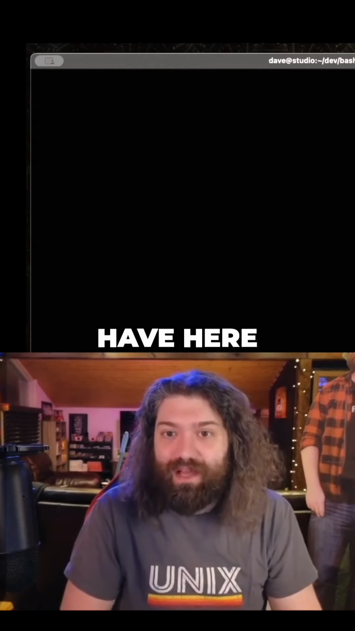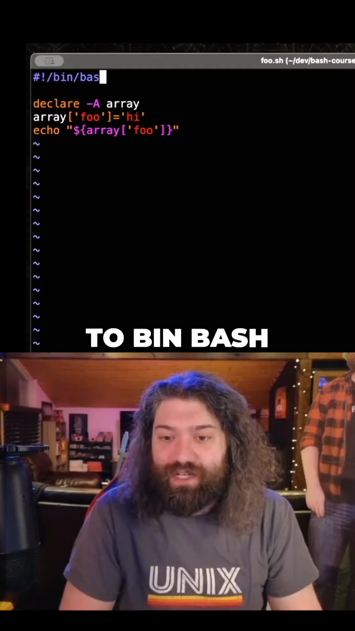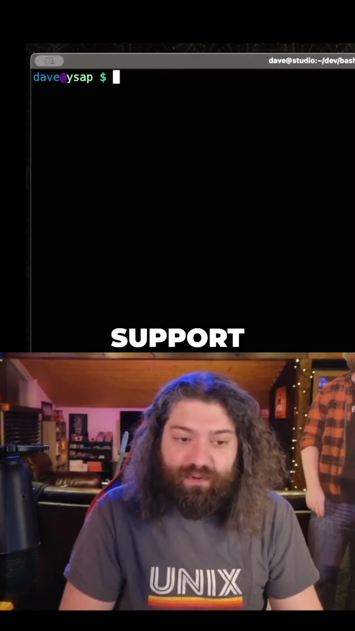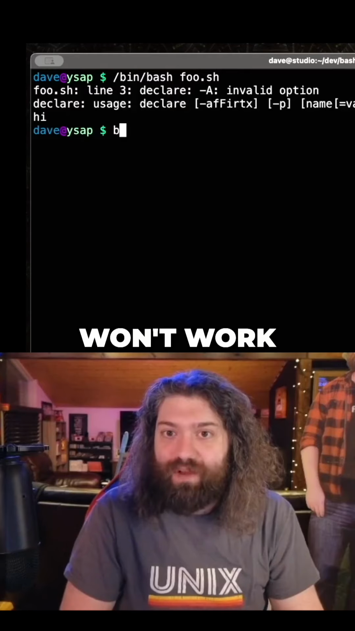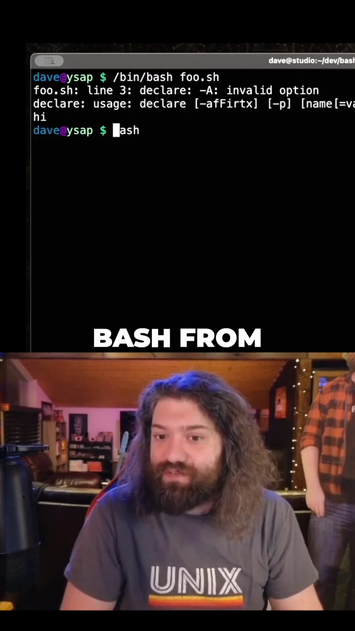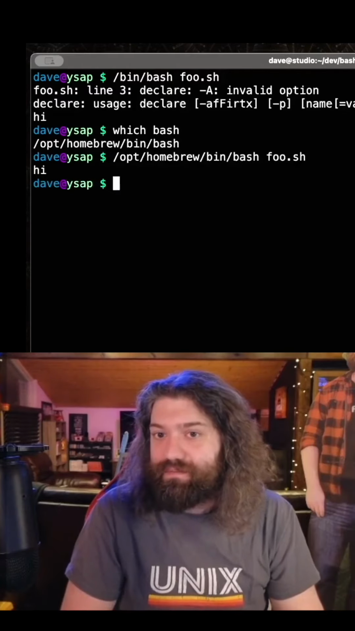So what do we have here? The reason this didn't work, if anyone's following along, is that this hard codes the path to bin bash, and that is bash version 3, which doesn't support associative arrays. So if I did bin bash on foo.sh, it still won't work. But if I just did bash, this calls bash from my path, which is opt homebrew bin bash. So if I call this, it works.